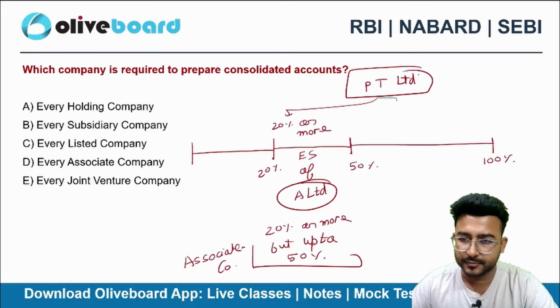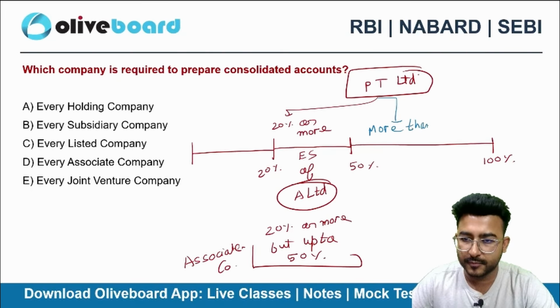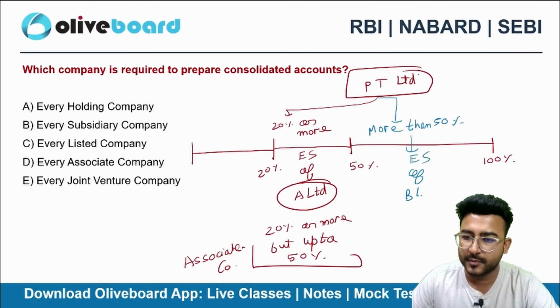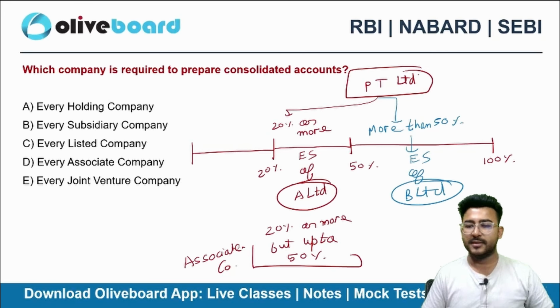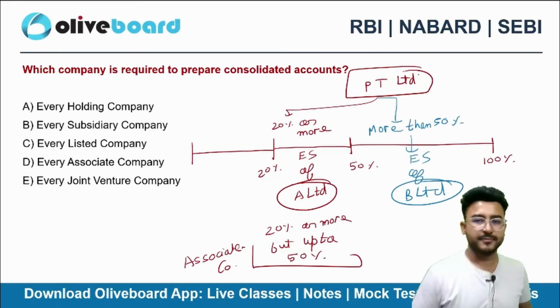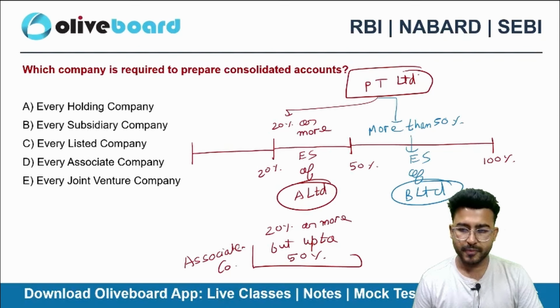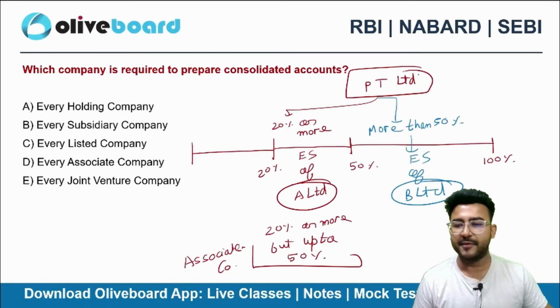Example change. I hold more than 50% of equity shares of B Limited. What will be B Limited for me, guys?